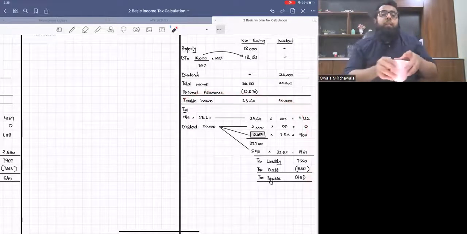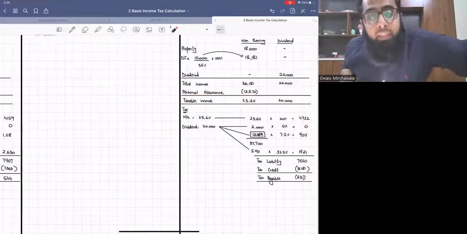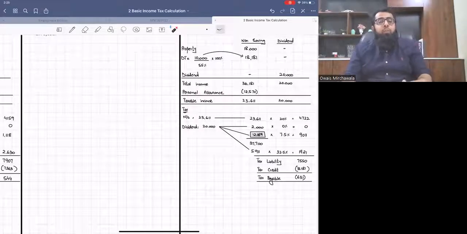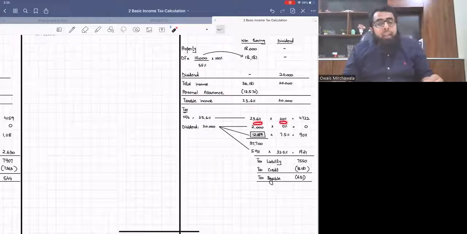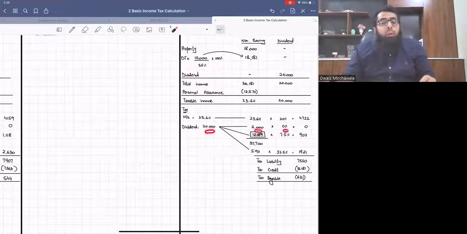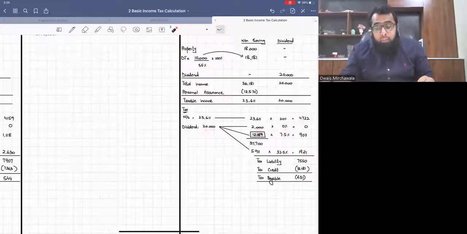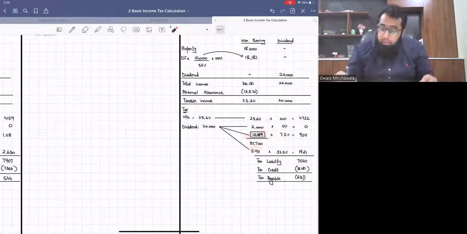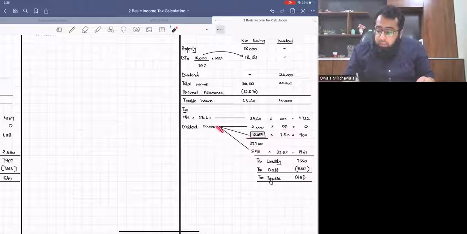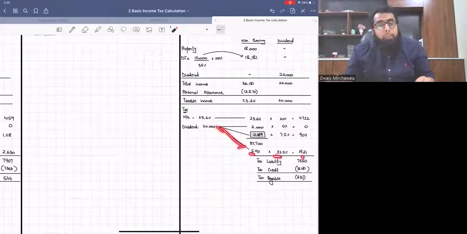Now, non-saving income was entirely in the basic rate band of 37,700. So 23,611 taxed at 20% because it lies in the basic rate band. Dividend income, first 2,000 always taxed at 0%. Then the remaining value in the band, the basic rate is 7.5%, and the remaining dividend goes at the higher rate.